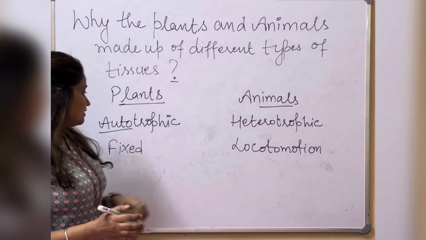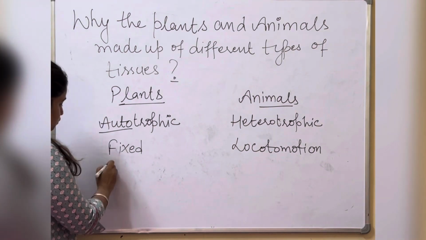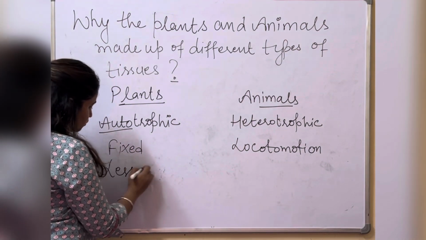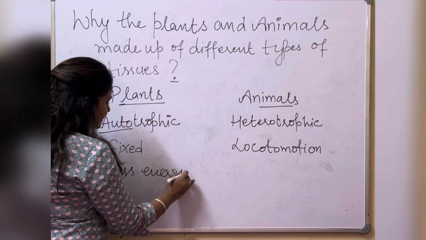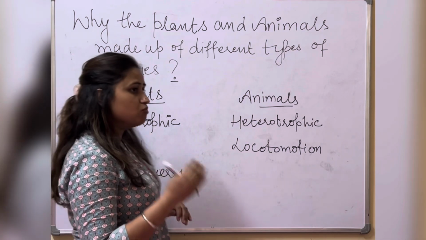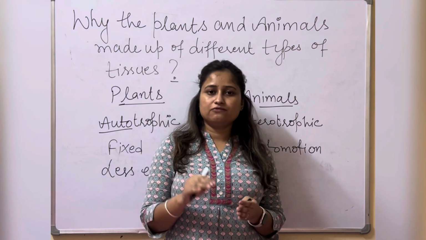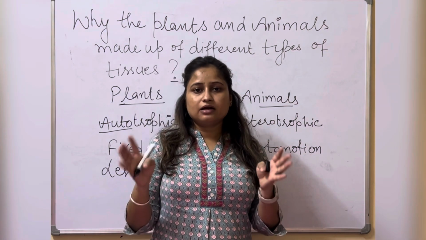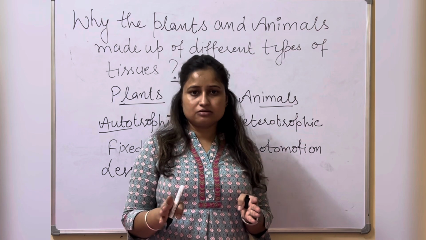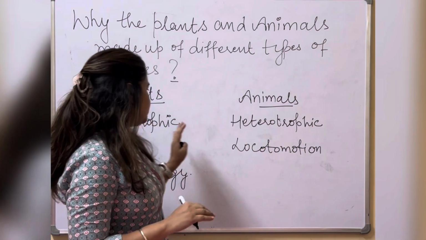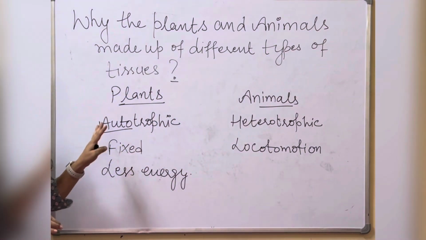Fine. Then plants require less energy. Why do they require less energy? Because they are standing in one place only. Most of the tissues in plants are protective and supportive, which give them support to stand and give them strength. Fine. And the protective tissue protects the plant from external injuries.